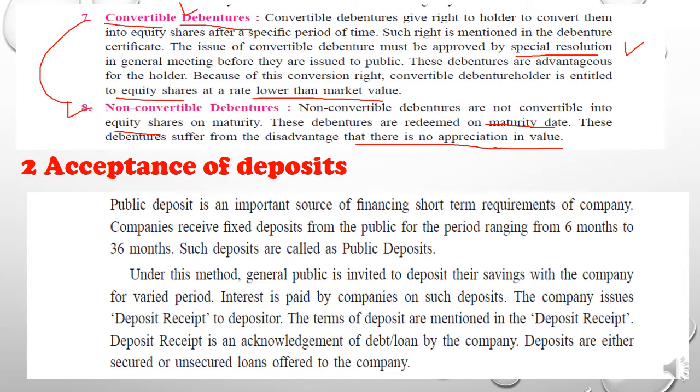Now the next type of borrowed capital is acceptance of deposit. For this, just remember the fixed deposit which your parents keep in the banks.